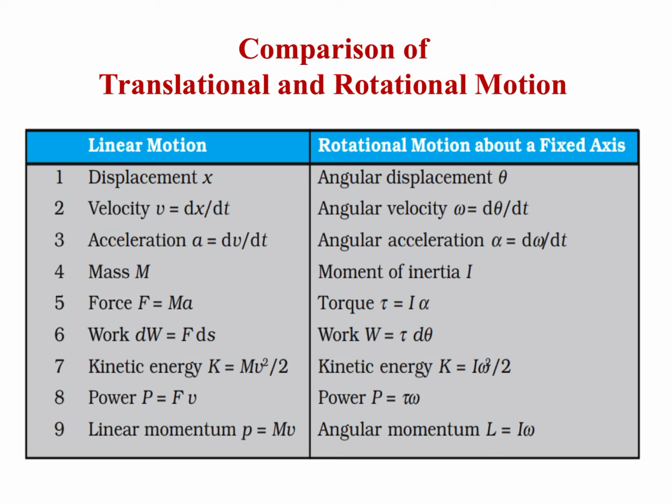Power in linear motion, power P is equal to F into v. F is the force and v is the linear velocity, and in case of rotational motion power P is equal to tau omega, torque tau and omega is the angular velocity. In linear motion, linear momentum p is equal to mv, mass into velocity, and in rotational motion angular momentum L is equal to I omega.